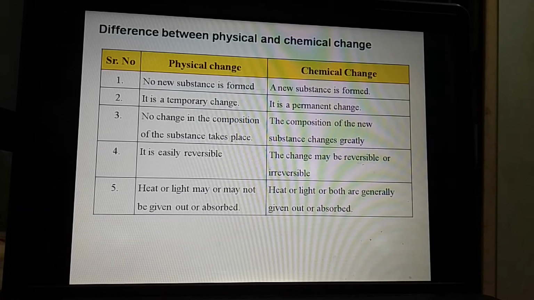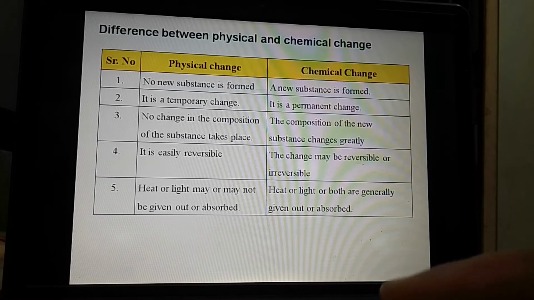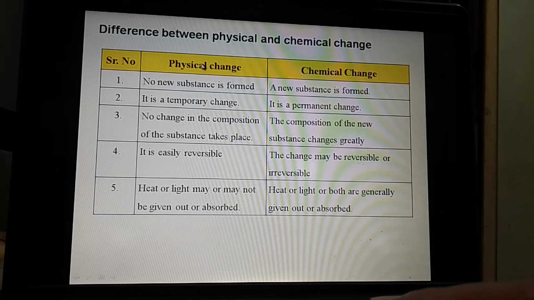Now we will see the second point, that is no new substance is formed in case of physical change, while in case of chemical change, new substance is formed. It is a temporary change. Chemical change is a permanent change. No change in the composition of substance takes place. Means when the physical change is carried out, in that case, composition of the substance remains same. While in case of chemical change, composition of new substance is totally different.